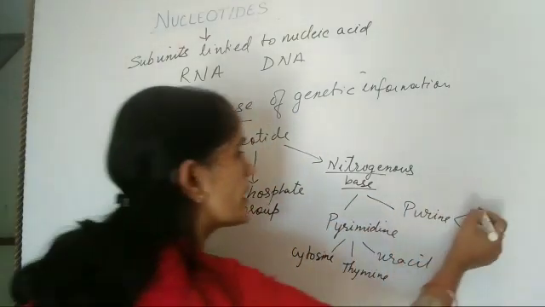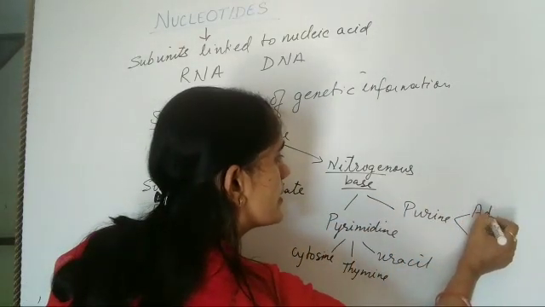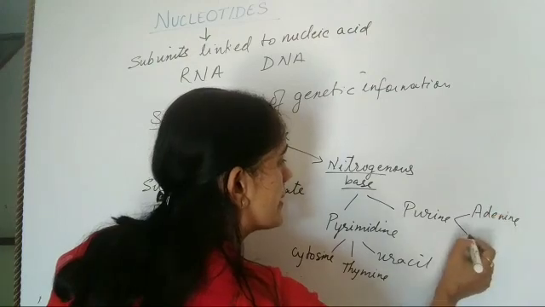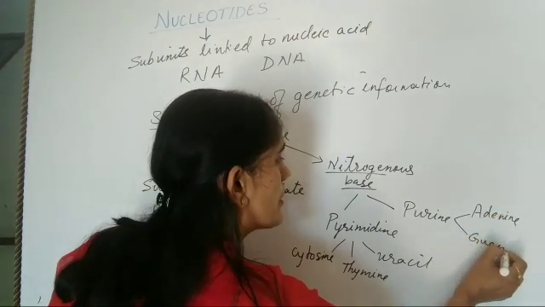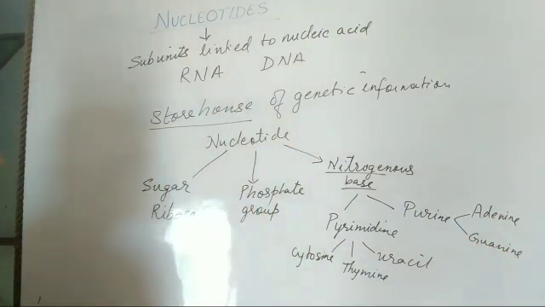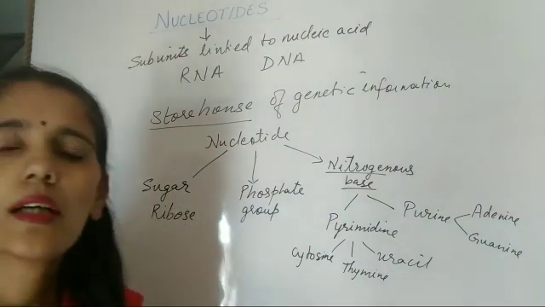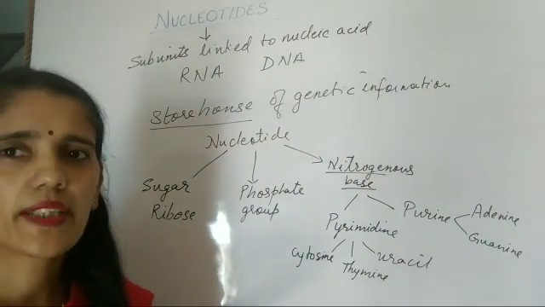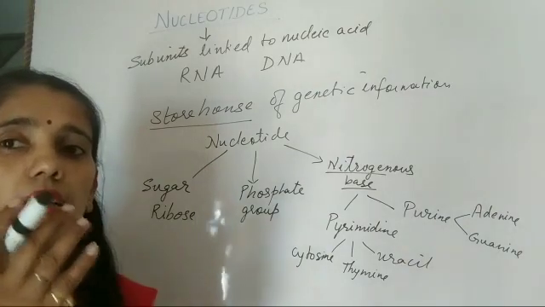Okay, so it has adenine and guanine. Now always in reproduction also we have said that there is change in DNA structure during copying.